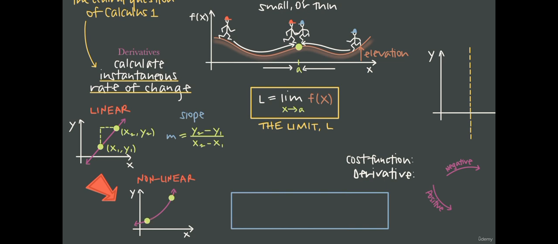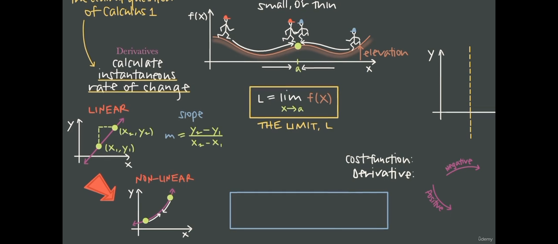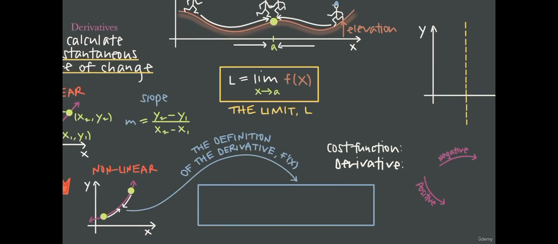Well, we use two points on the function, just like we did in algebra with a linear function. But then we use the idea of a limit to bring those points infinitely close together. The closer we bring the points together, the more accurate our approximation will be of the slope of the function in between them, even though the graph of the function is curved. In other words, once we understand the idea of a limit, we can use it to calculate the derivative, which is just the rate of change or slope.